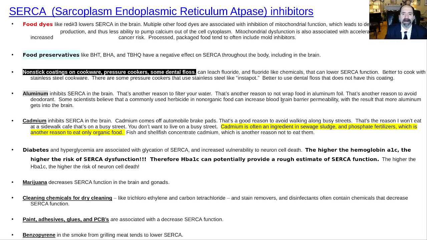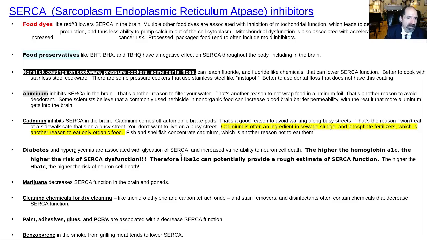What else? You avoid the human waste sludge, okay? Sewage sludge. Sewage sludge from humans can have a lot of cadmium in it, which you don't want being used as a fertilizer on your food. Another reason why I like to eat organic. I want to avoid all this MSG stuff. It's a stimulant. Has a stimulant effect on your hippocampus, your memory center. I want to avoid all that.